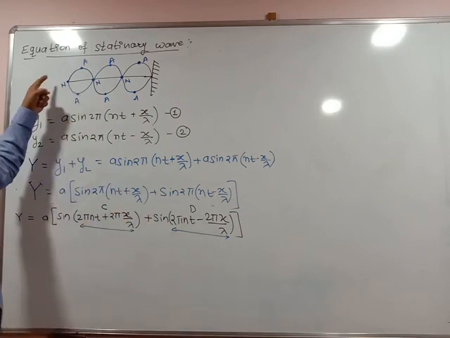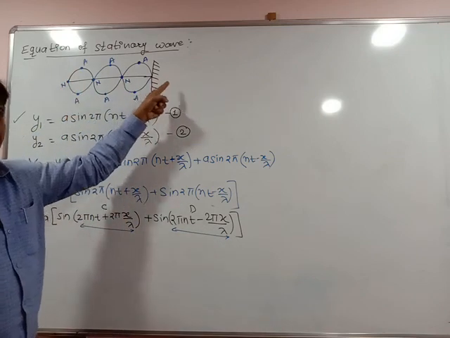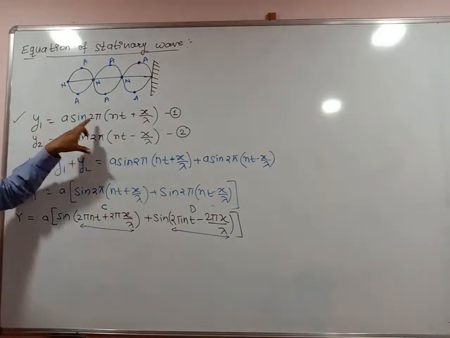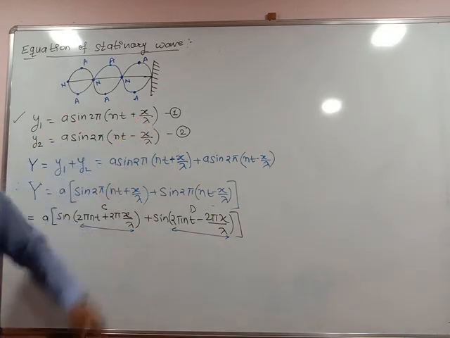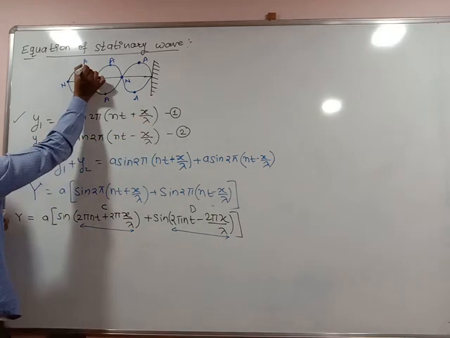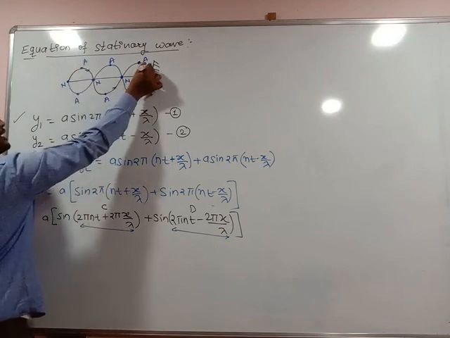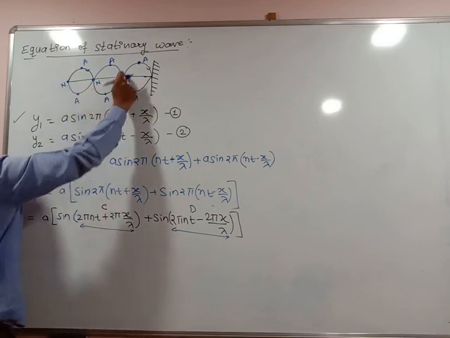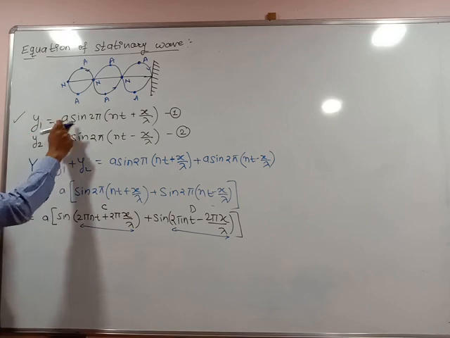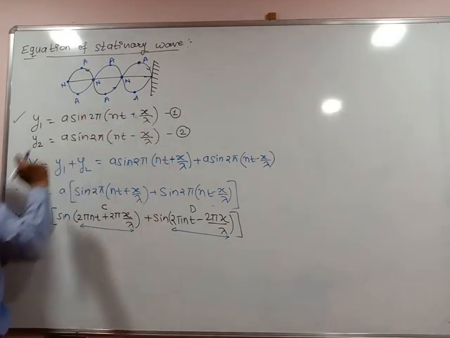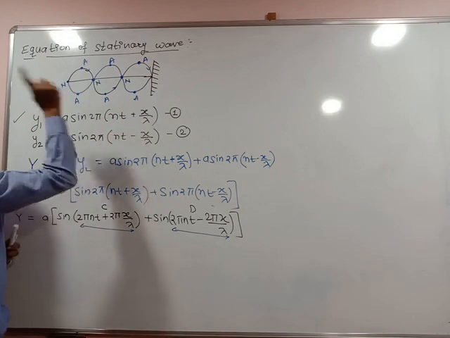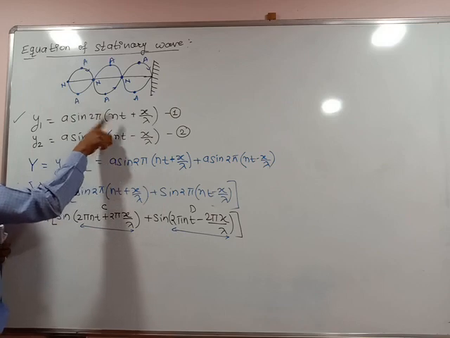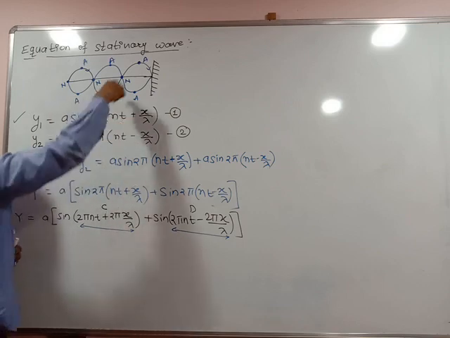So one wave which is traveling in the medium in a positive x direction, whose displacement is given by y1 is equal to a sin 2 pi (nt plus x upon lambda). Look, this is one wave which is traveling in the medium in a positive x direction. That's why its displacement, what is the displacement of this wave, y1 is equal to a sin 2 pi (nt plus x upon lambda). Why have I taken lambda here? There is a wave, there is a vibration of particles. That's why I have taken nt plus x upon lambda.